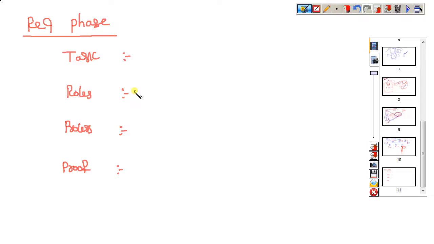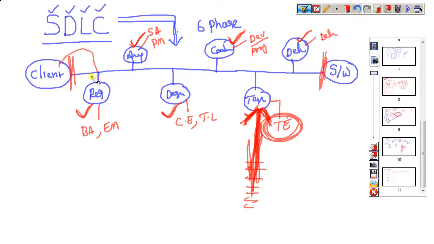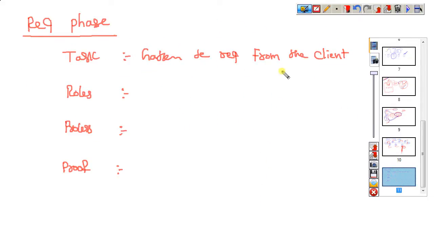For example, if we come to the requirement phase, what is the task? Gather the requirements from the client. This is the task. So what does the requirement phase mean? From the client, I want to gather the requirements, what we are looking for in the project. So this is the first task. In the requirement phase, the first phase, it is only gathering the requirements from the client.